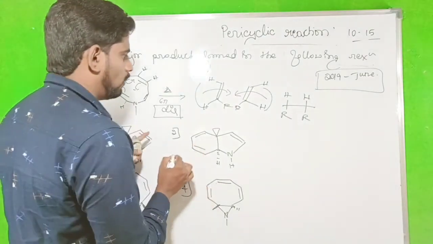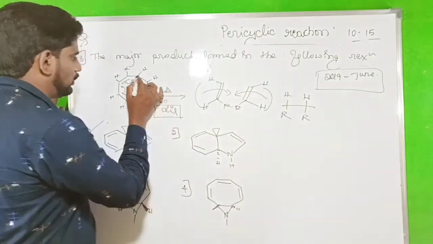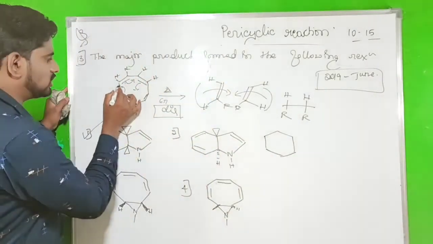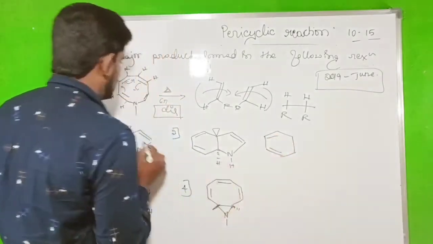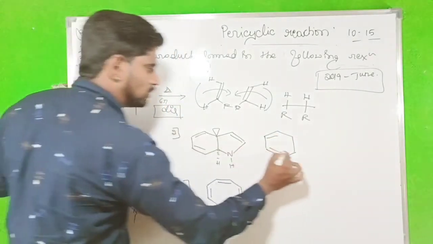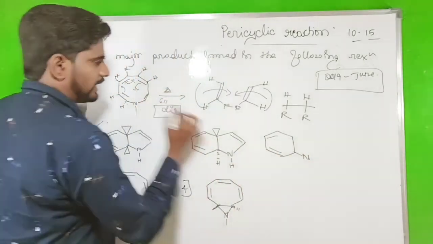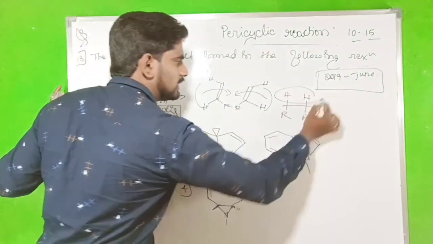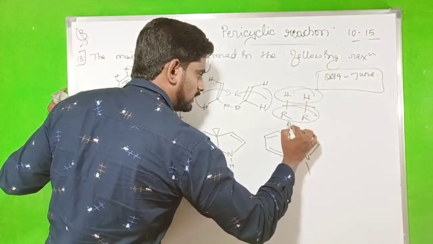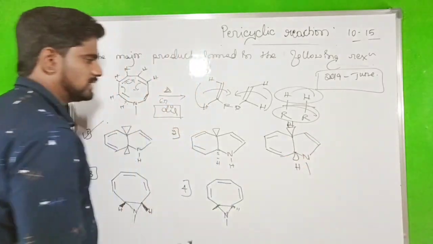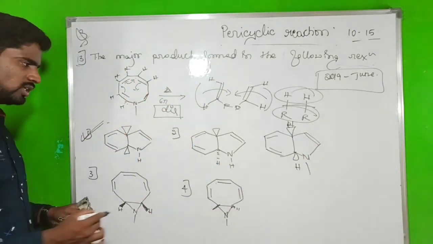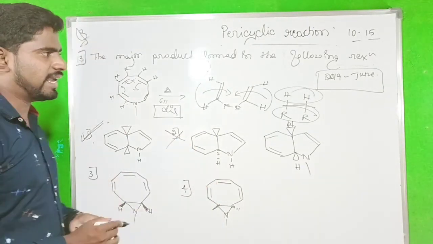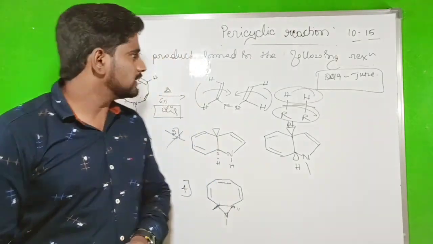And one more point: if you count 1, 2, 3, 4, 5, 6, that makes a 6-member ring. The pi bond shifts to here, the conjugated pi bond. This one is connected to nitrogen, and this one is connected with one of the pi bonds, that is the formation. So we get the cis form, with hydrogen here and hydrogen here. The first option, A, is the correct option; the trans product won't be obtained. So this concept is over.